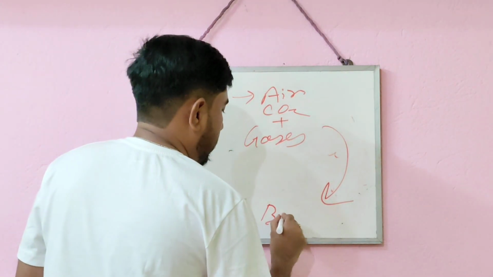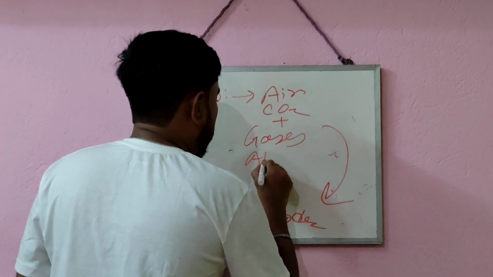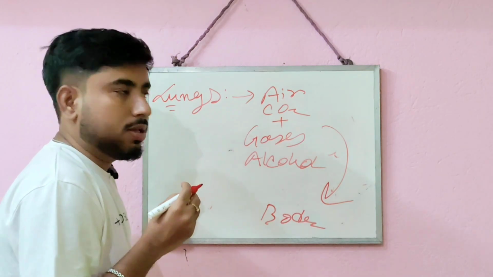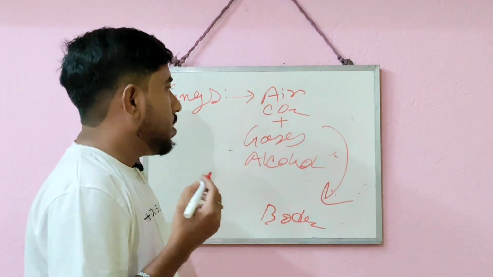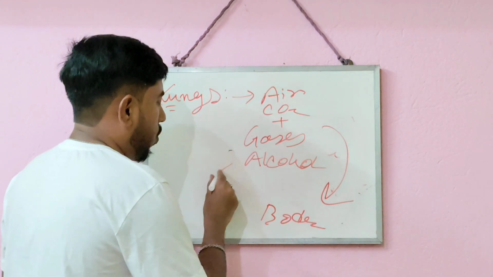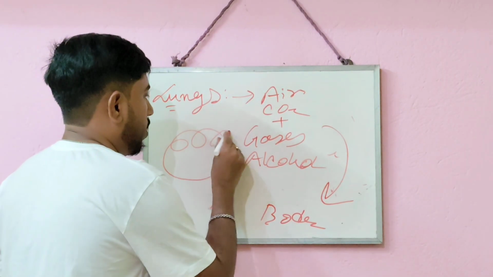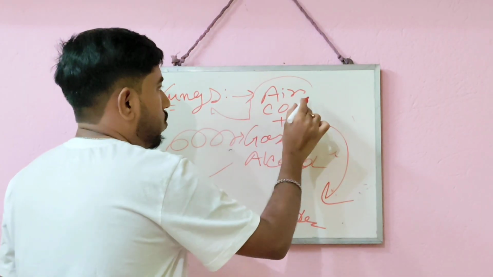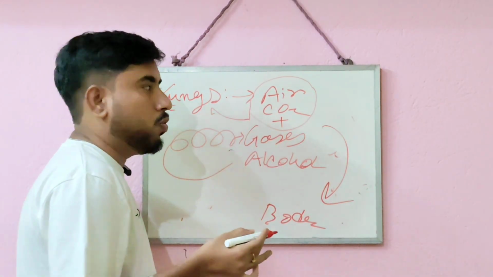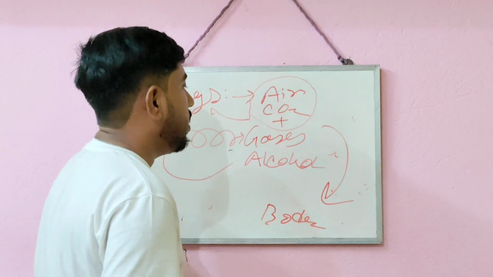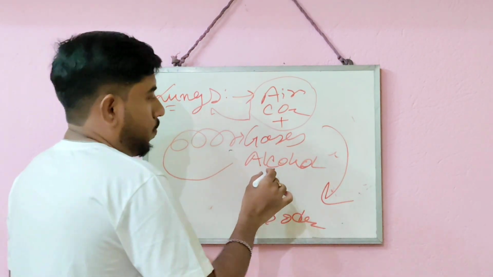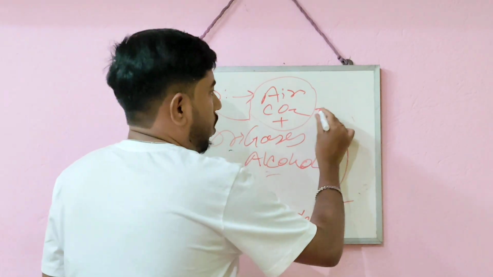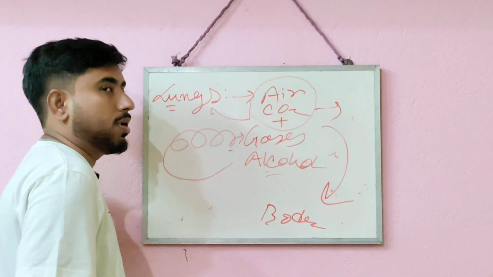An example I am telling is alcohol. We all know, when someone drinks alcohol, we can smell the alcohol from his mouth. What is it? When alcohol is converted by different reactions, it is converted to gas, and that gas is added by the lungs to the air we exhale plus carbon dioxide, and it takes the alcohol with it and exhales out from our body, causing elimination of alcohol-type drugs.